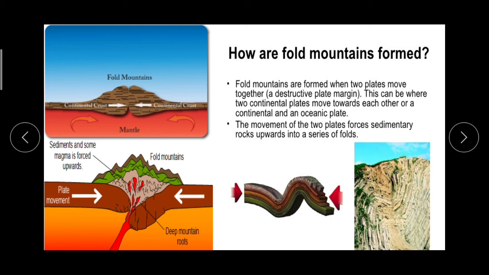Fold mountains are formed when two plates move together. Here you can see one and this one other. Here also the same thing. This can be where two continental plates move towards each other or a continental and an oceanic plate.